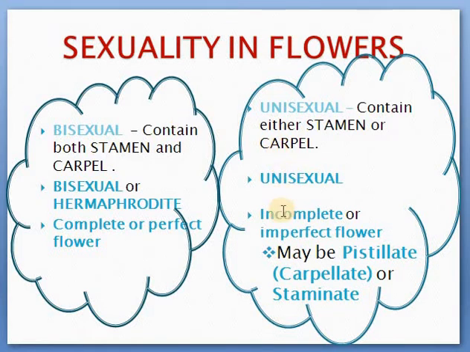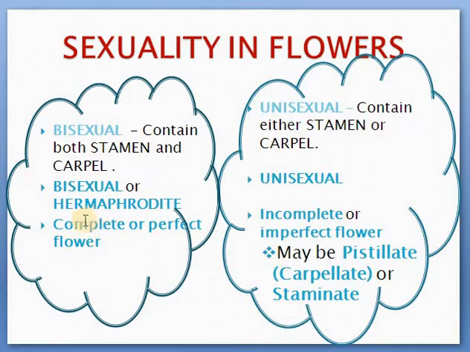Now in unisexual there are few examples because generally flowers are bisexual. Palm and papaya are the best known examples for unisexual flowers. Palm flower and papaya flower. Unisexual flowers are found in palm and papaya. So what are the terms we are learning now? Bisexual flower or a hermaphrodite flower.